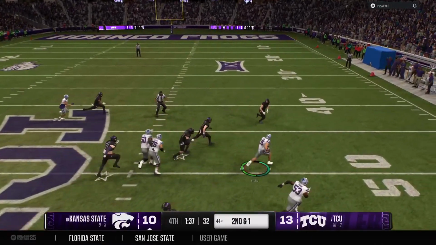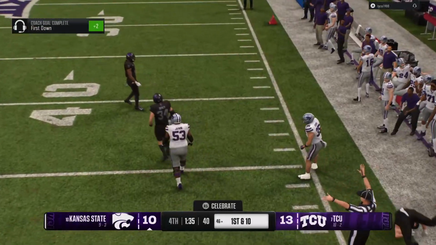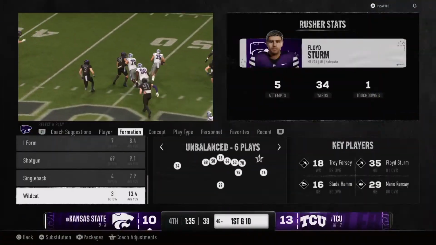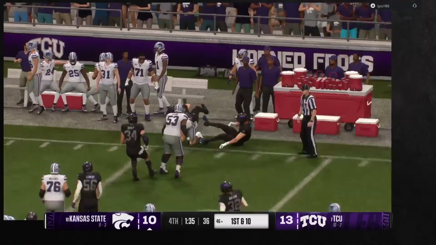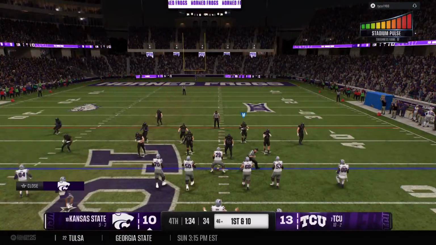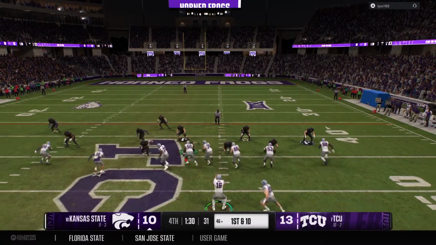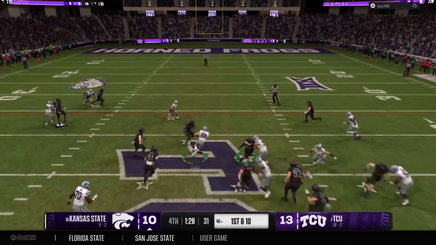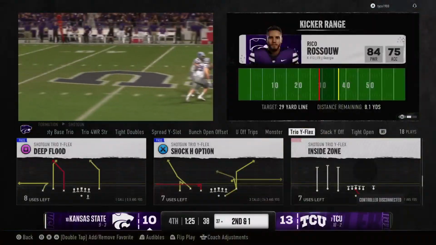There's the handoff. And he'll be taken down, but he does have first down yardage. You know, offensive linemen are just a certain breed. They're always going to do their job, no matter who's back there carrying the ball. I'll tell you what, they have a little bit more confidence when the person that's carrying the ball can break off some big-time runs. That makes them block just a little bit harder, knowing what he's potentially capable of doing.